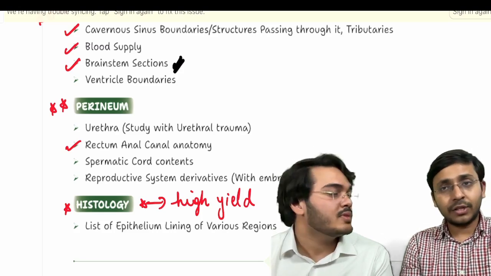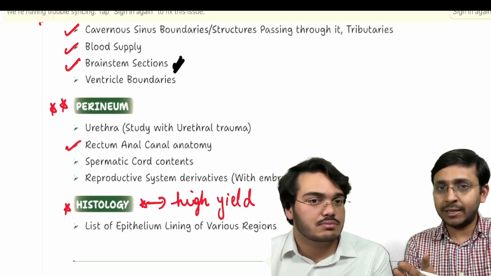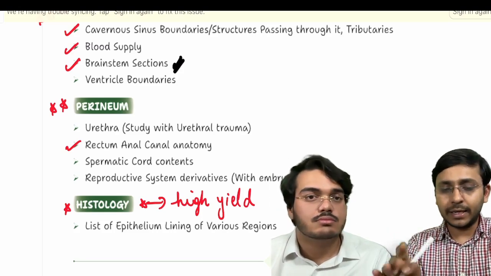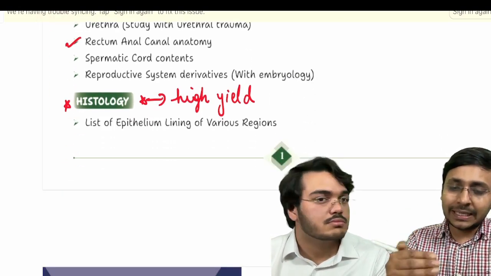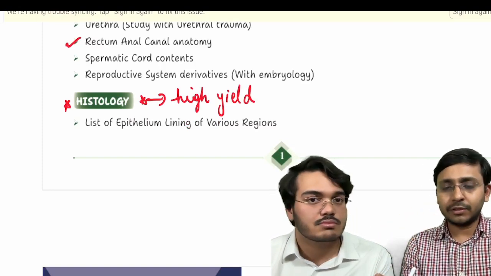Now let's come to histology. Again, histology is something a lot of students skip, but I think you should not skip histology at all because again, 2 hours of study, 2 short questions. So very, very high yield. So the epithelium lining of all organs, you should be well versed with.